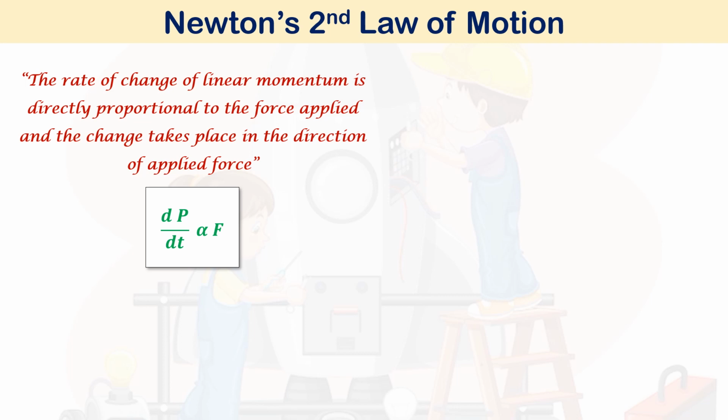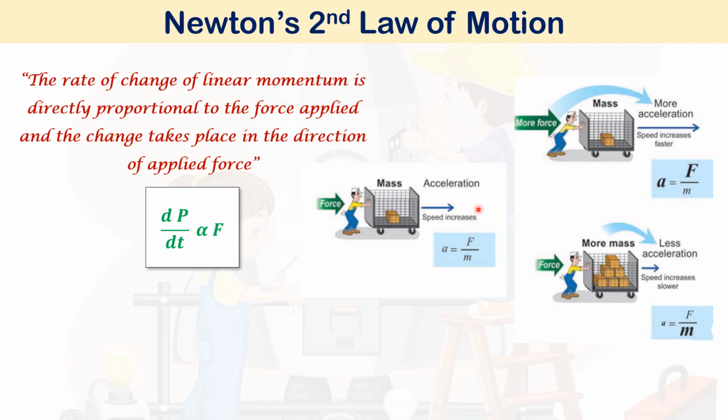The rate of change of linear momentum is directly proportional to the force applied, and the change takes place in the direction of the applied force. So, Newton's second law of motion introduced the term linear momentum. Linear momentum is the product of mass and linear velocity. This is directly proportional to the force applied and acts in the direction of force. How we can represent this mathematically: dp by dt is directly proportional to F.